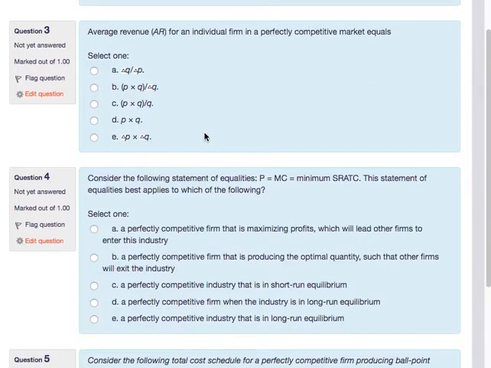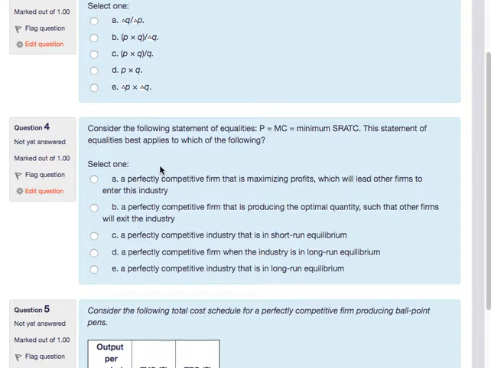Average revenue is equal to what? Well, you should remember this way to calculate. It's essentially total revenue divided by output, so by the quantity that we produce. And naturally, we could see that P times Q divided by Q is equal to P. And that is what we mentioned in question 1 as well, that price is equal to average revenue in terms of a perfectly competitive market structure. This respects total revenue, and these other ones don't represent anything.